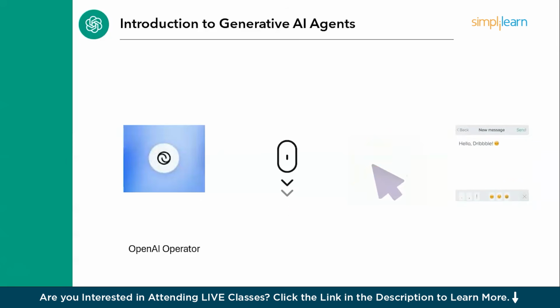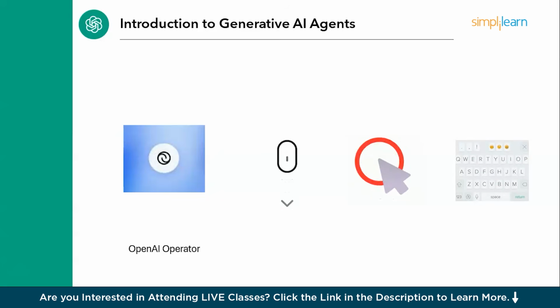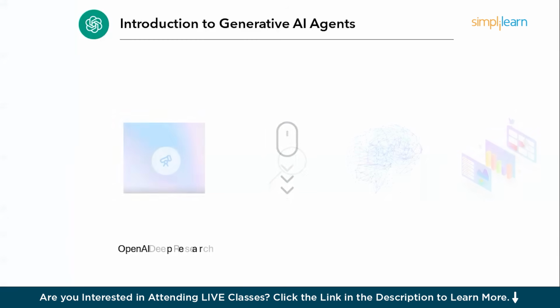The second limitation is high cost. Right now, this operator agent is only available on the $200 plus plan, so we can probably guess it's going to be pretty expensive in the API. Also, I do think that if you are focusing on the right thing, then costs are not going to be an issue. Now, let's talk about the second agent that OpenAI deployed.